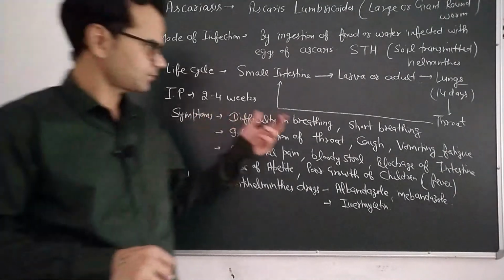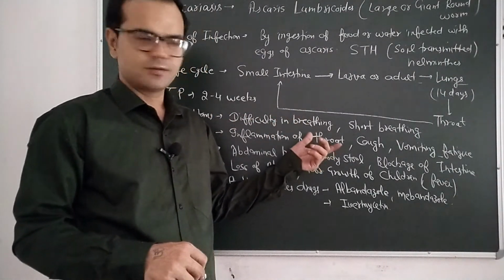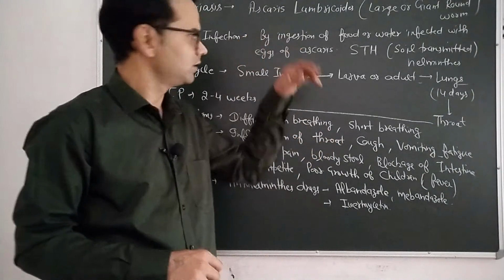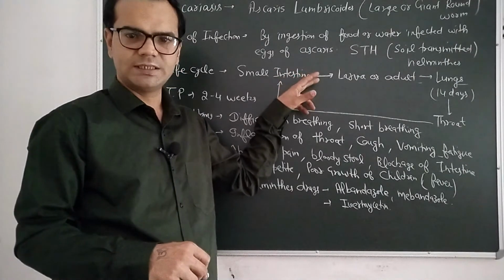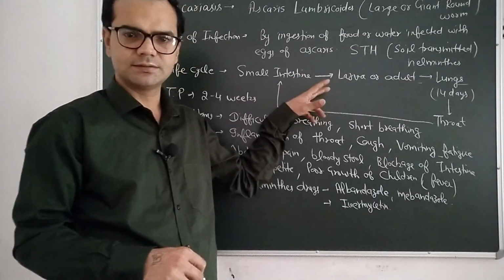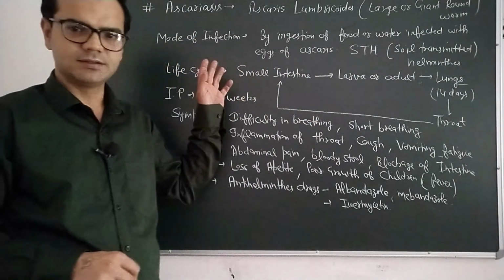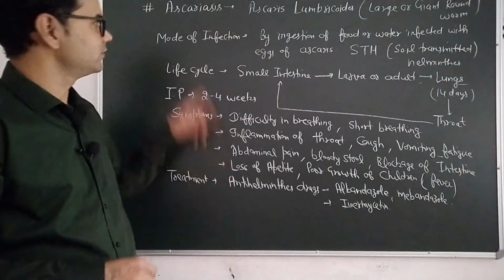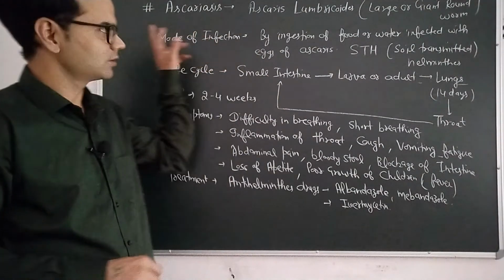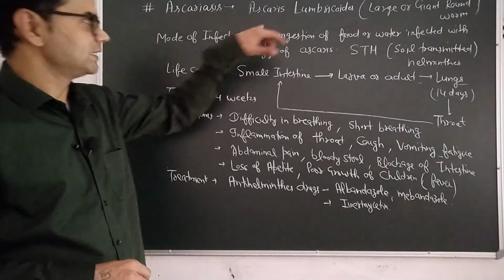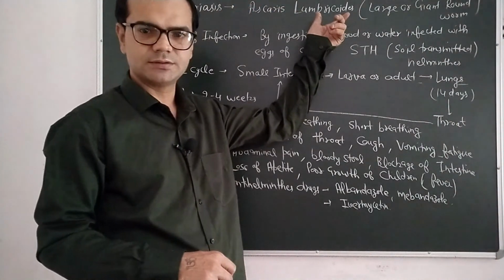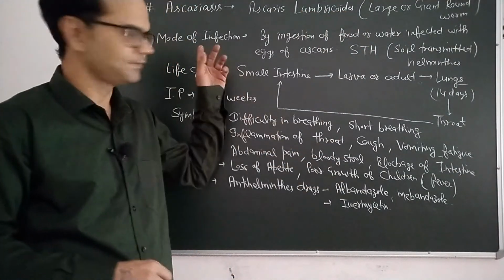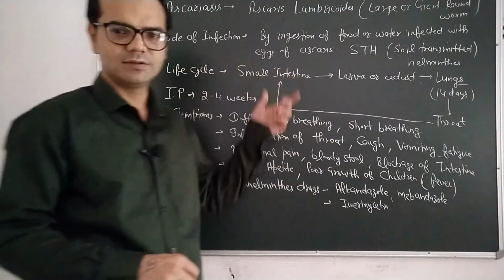Kids must not play with soil, and they must take cooked food, maintain a healthy lifestyle, and wash hands at regular intervals. Prevention is better than a cure. So that's it for ascariasis. A question may be asked: what is the causing agent of ascariasis? Ascaris lumbricoides. That's it for ascariasis. I hope you could understand it.